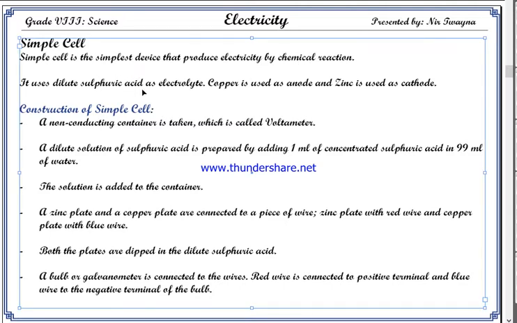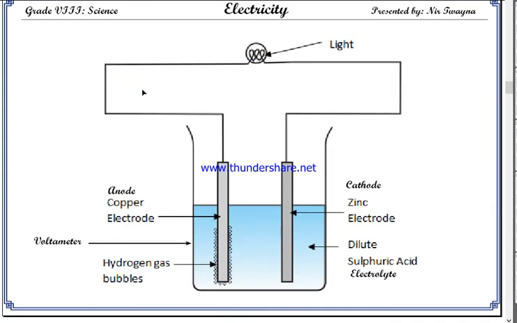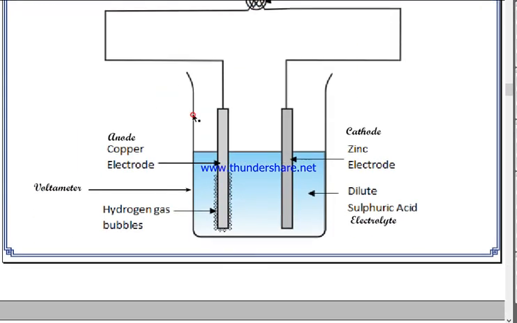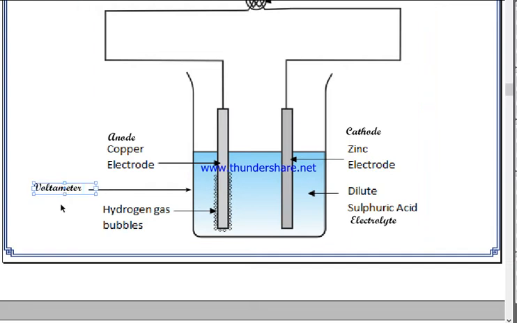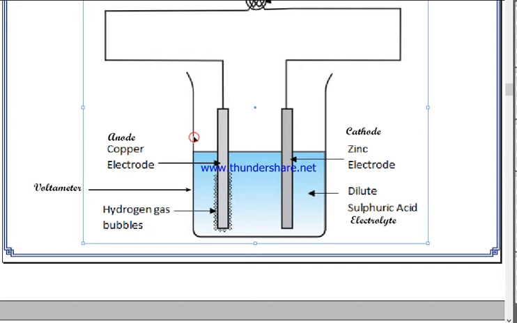All you need to construct a simple cell is an insulating vessel. In this case you can use a plastic cup or plastic mug, or you can use a glass cup. Anything that is not a conductor you can use, and that container is known as voltmeter. Inside that voltmeter you must keep